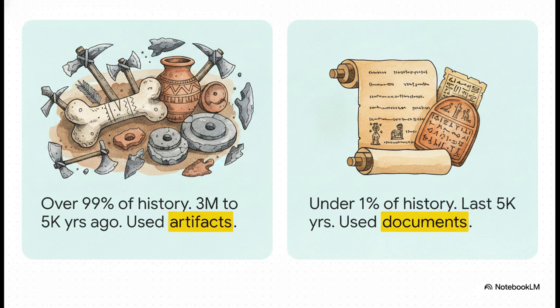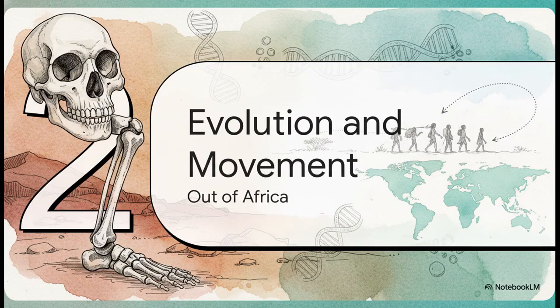Contrast that with strict history. It makes up less than 1% of our timeline, but it's the crucial era where we finally have written documents to give us specific dates, names, and events. Moving right along to Section 2, Evolution and Early Movement.